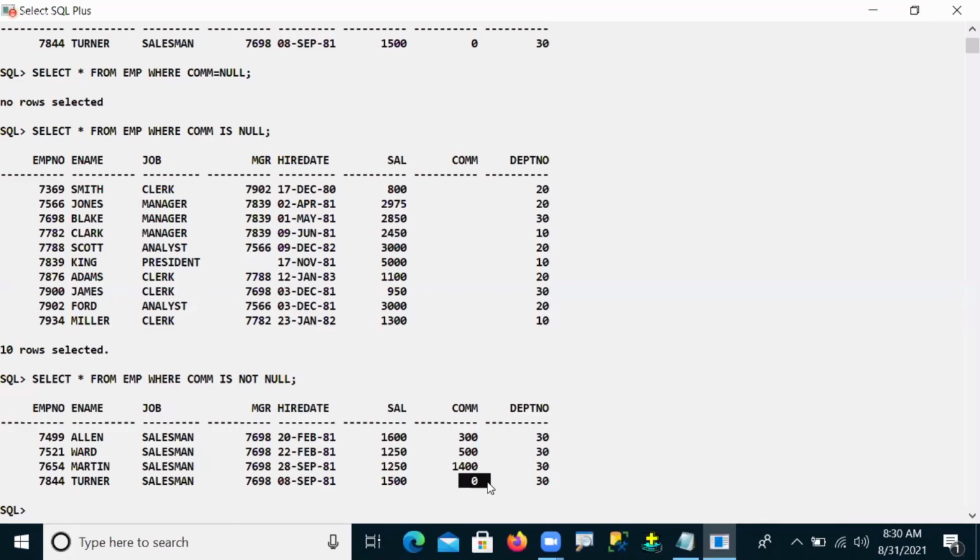Okay, fine. But even the 0 also came here. What do you understand here? 0. That means, is null equal to 0 or not equal to 0?